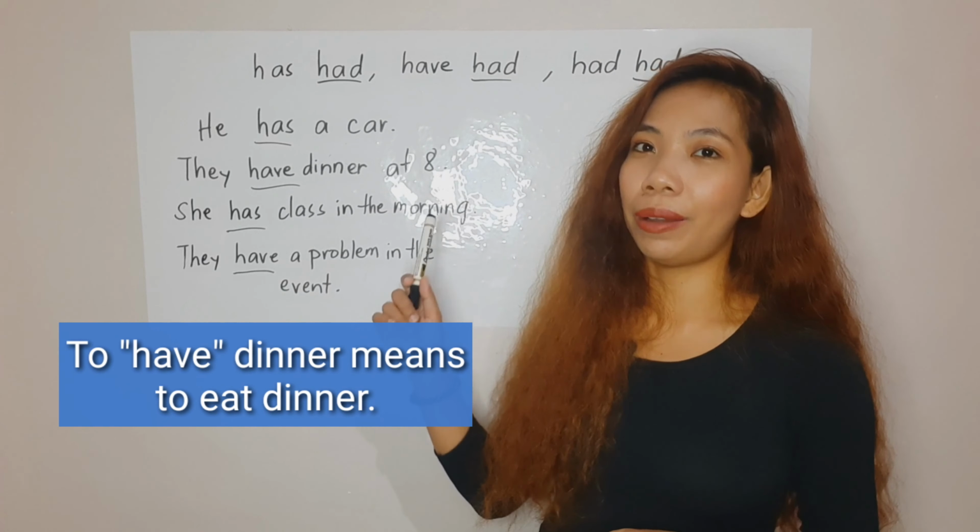The next one, she has class in the morning. Again, she has class in the morning. That means something is going on, that she has a schedule in the morning. She has class. The last example, they have a problem in the event. Now, that's the usage of have, has, and had.